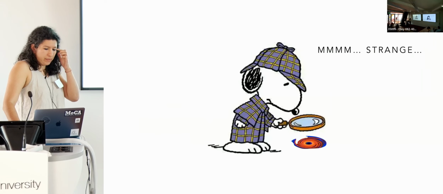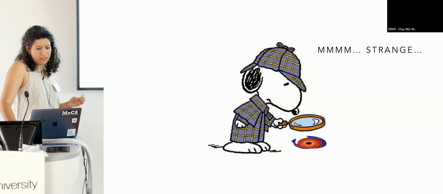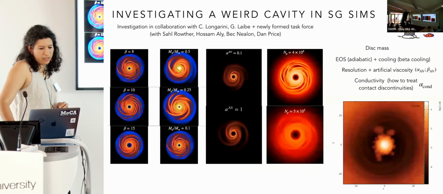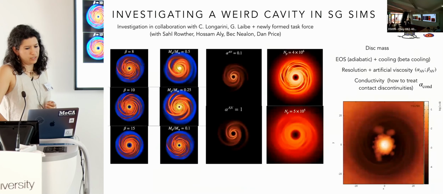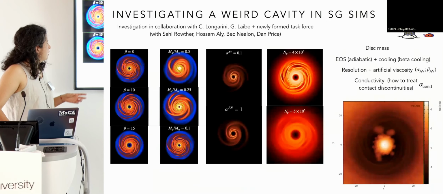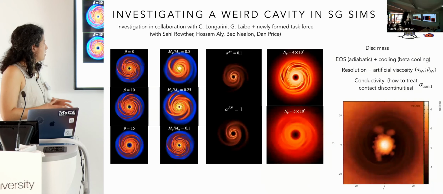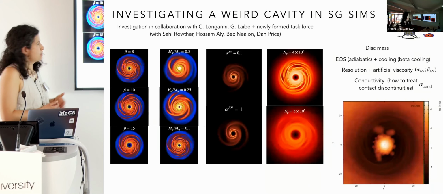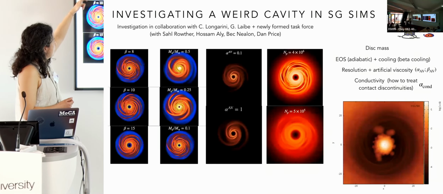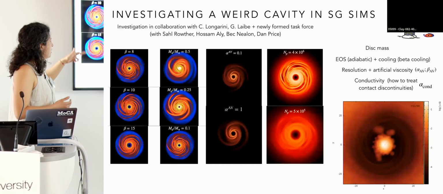Then, I already presented this a little on Monday, but we are also investigating a weird cavity that we see in self-gravitating simulations. This cavity that appears to open in the inner region depends on different parameters: the beta cooling, which means if the disk is cooling fast enough, the cavity is smaller, and if the disk is cooling slowly, it's larger.